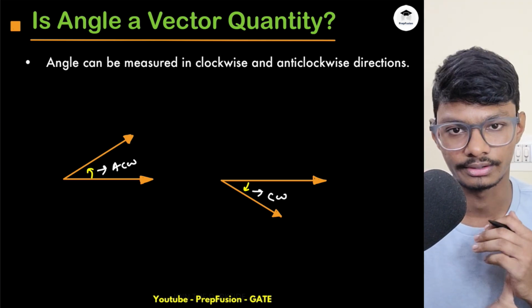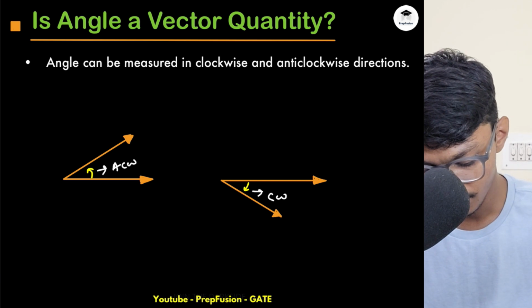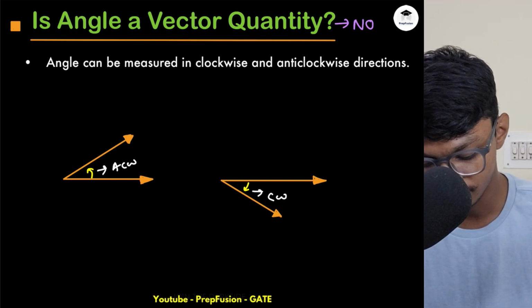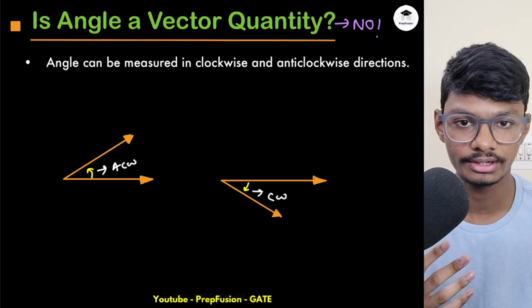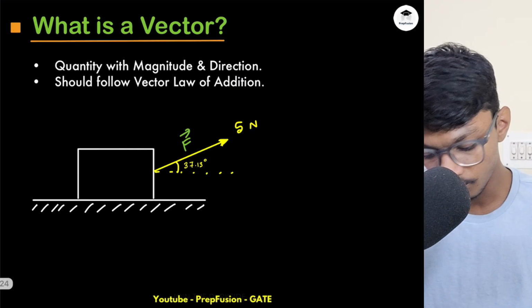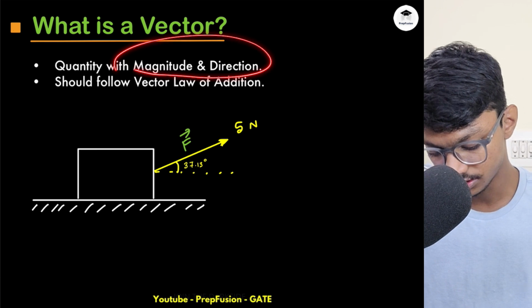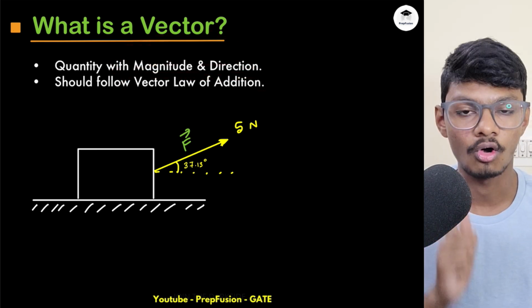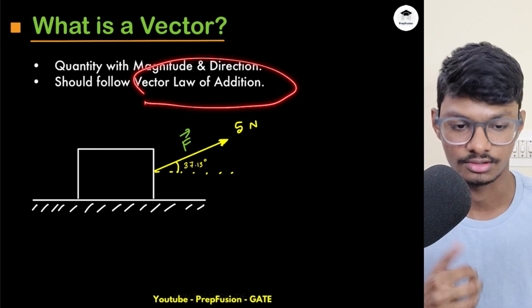Now, is this a vector quantity? No, this is not a vector quantity. Why is this not a vector quantity? Because along with those two things, it also has to follow the vector law of addition. So a vector quantity should always follow the vector law of addition. Now, what is the vector law of addition?